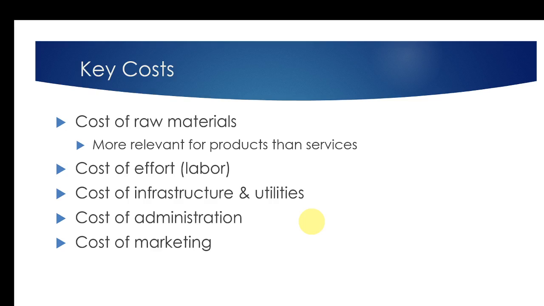The third cost we can identify is the cost of the infrastructure of the business organization and some utilities like electricity bills, telephone bills, and internet bills, etc. That must also be considered when you are costing.